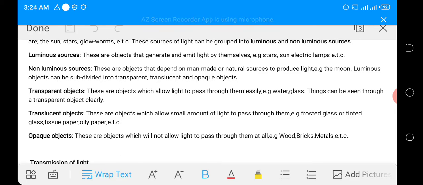When we look through a transparent object, we can easily see what is at the other side. So things can be seen through a transparent object clearly. A transparent object allows light to pass through easily, and examples are water or glass.